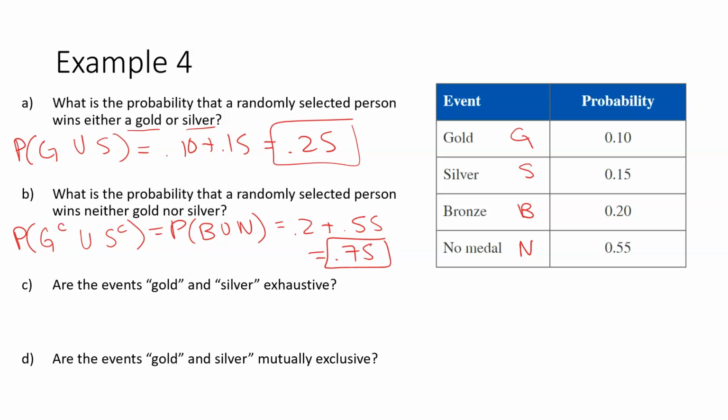Are the events gold and silver exhaustive? So remember, exhaustive means, does it include all outcomes? No, it doesn't. Those don't include all the outcomes. But are they mutually exclusive? They have nothing in common, you can't get them at the same time? Yes, because you can't have both a gold and a silver.